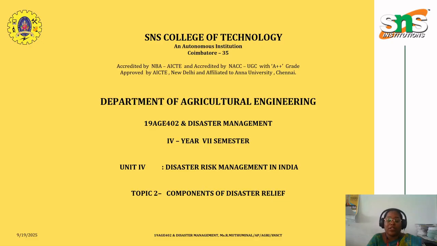Today we'll see about the topic Components of Disaster Relief, which comes under the unit Disaster Risk Management in India, for the students of final year 7th semester in the subject Disaster Management. Before going into the session, let us have a small recap of what we have seen in the previous lecture series. We have seen what a disaster is, what the types of disaster are, and also how the hazard and vulnerability profile in India could affect disasters.